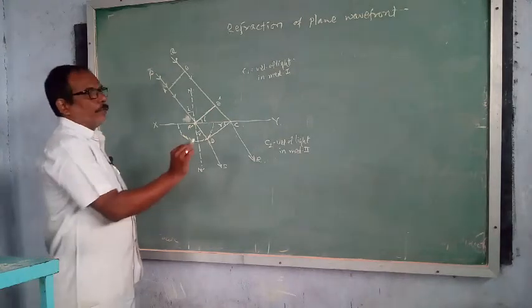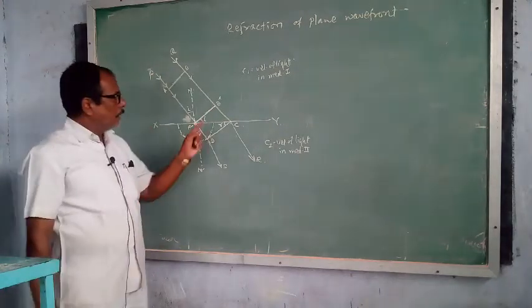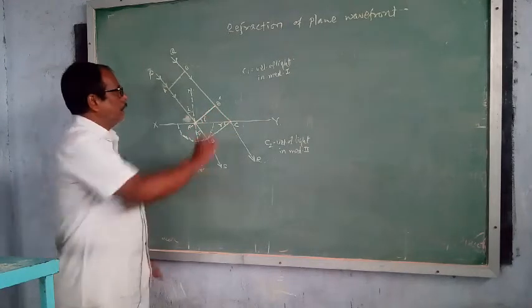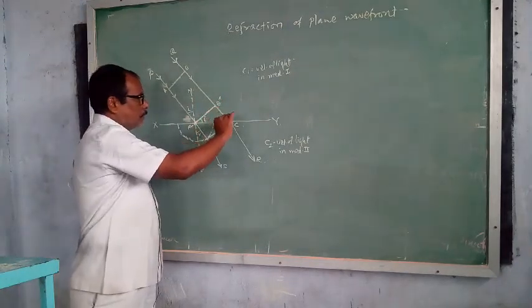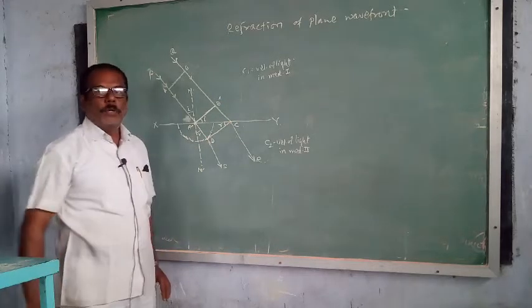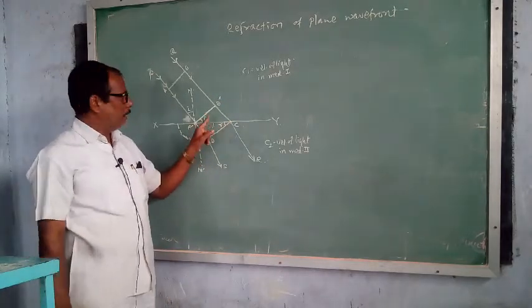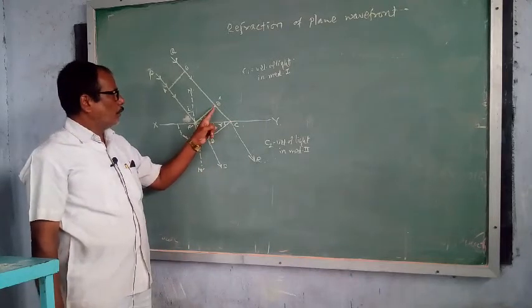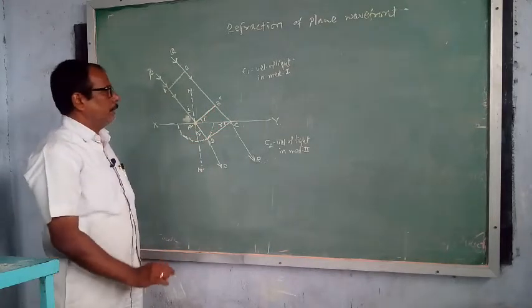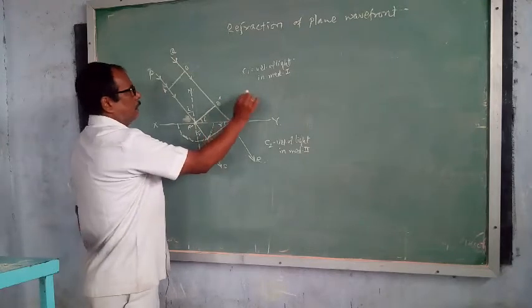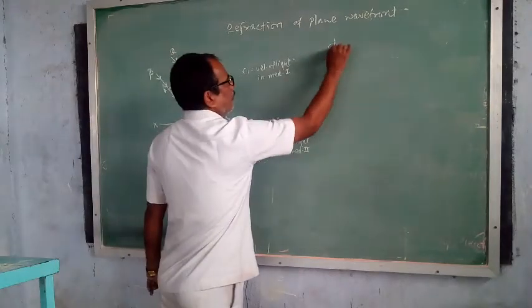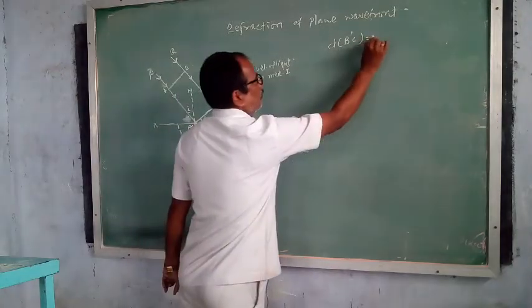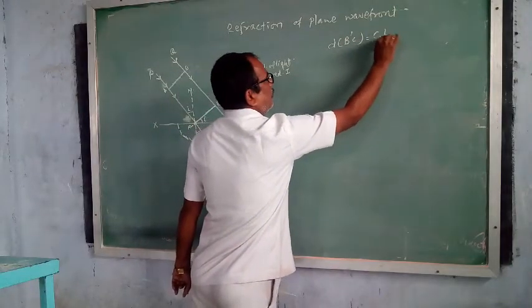Then suppose t is the time required to cover the distance B dash C. This ray continuously goes and is incident at point C on the surface XY. If t is the time required to reach from B dash to C, then we can say that this distance BC, or B dash C, is equal to C1t.